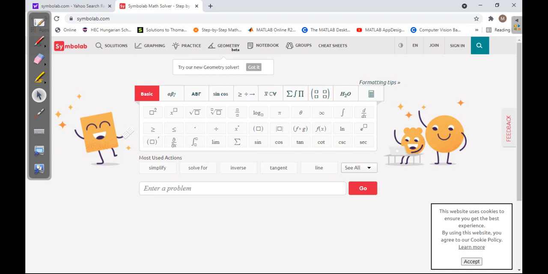This is also giving step-by-step solutions, but at a higher level, the university level. It is somewhat limited, but for a college or school student, this is absolutely good. Okay, so let's start working.